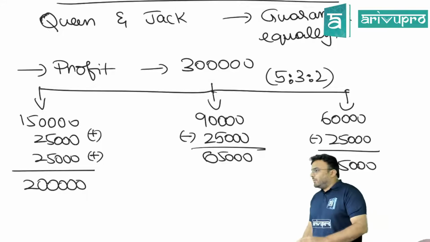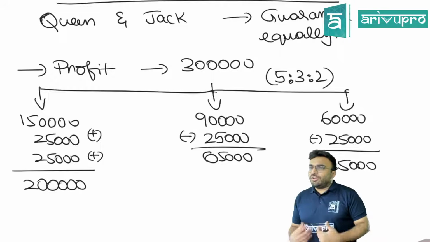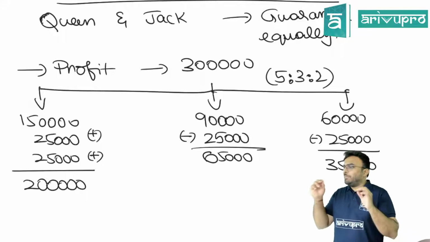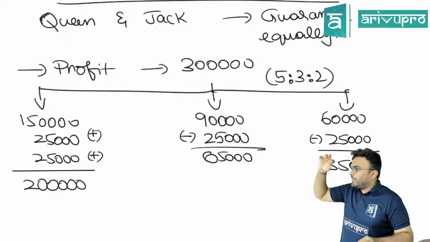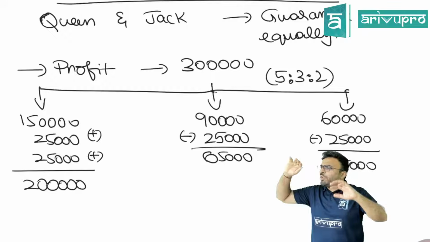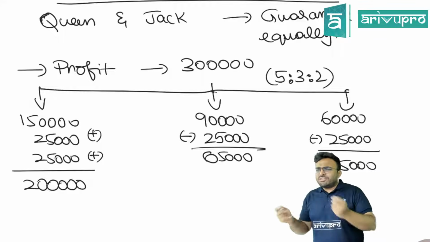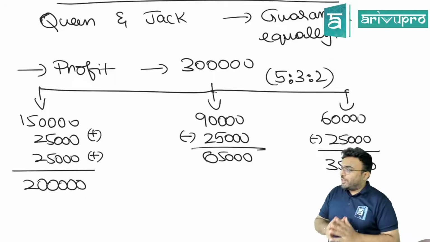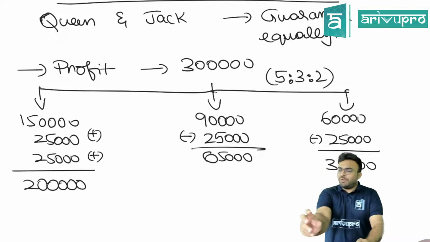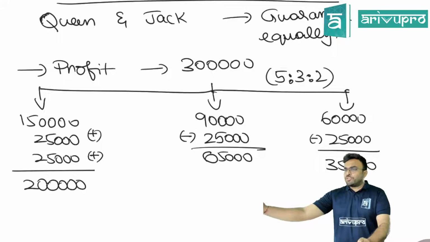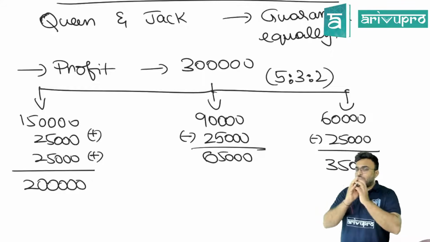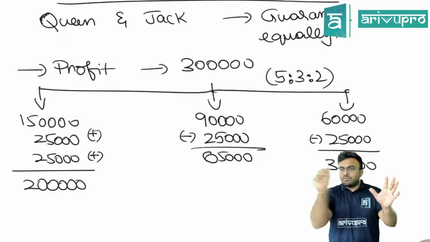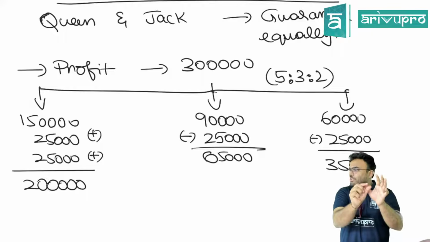Clear? 3 scenarios, minimum guaranteed profit. So what you have to remember, if the guarantee is given by the firm, don't distribute. If at all we have extra profit, when we distribute, if it is going more than the minimum, then just distribute it. But if there is shortage, first you give that guaranteed amount to that person, remaining profit you distribute to others. If guarantee is given by one partner, then distribute the profit, shortage will be removed from that partner and given to this partner.